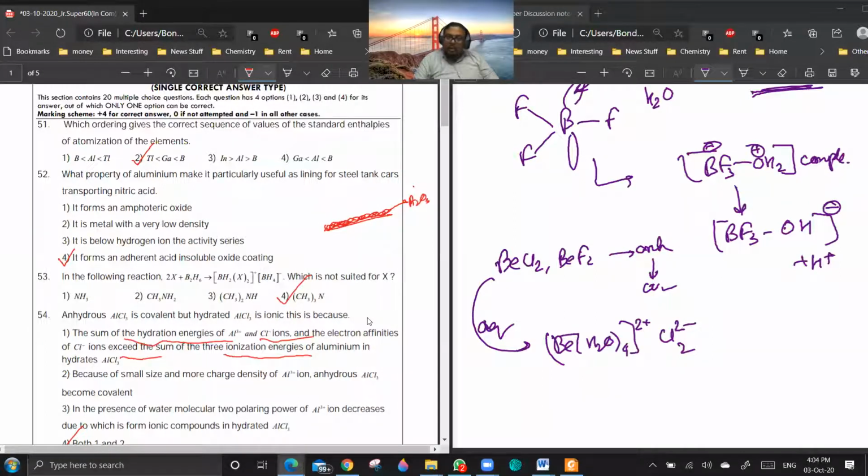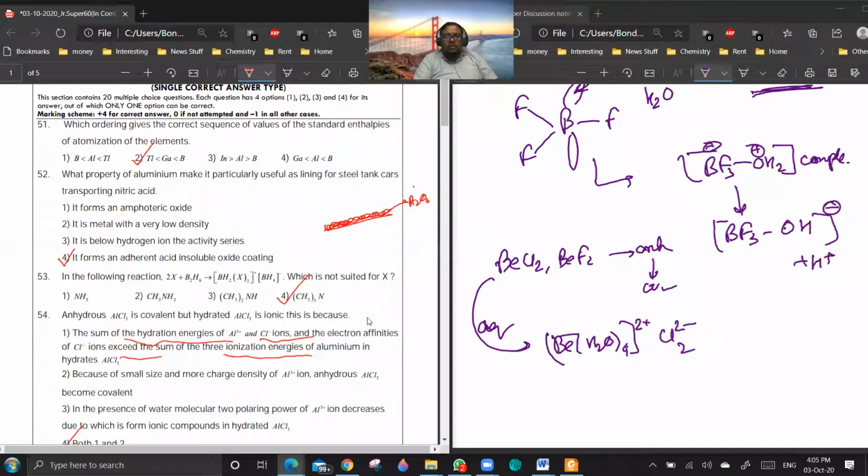It is stuck to the surface like an adhesive. Are you getting a point? Yes, sir. So it is forming an acid insoluble oxide coating. That is correct. Even if you don't know the word adherent, still acid insoluble oxide coating is a good hint.